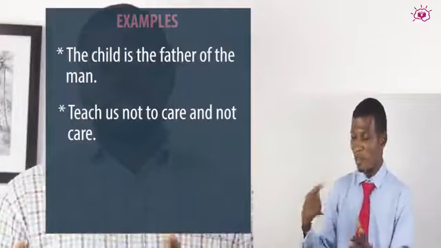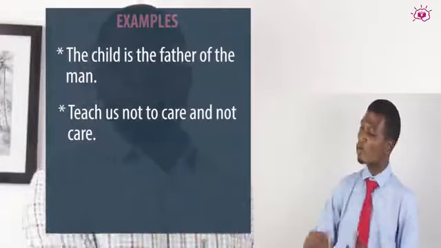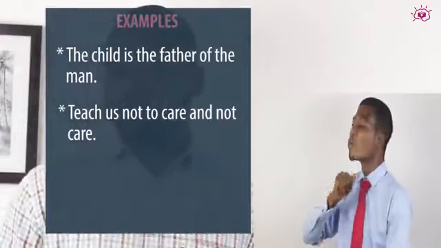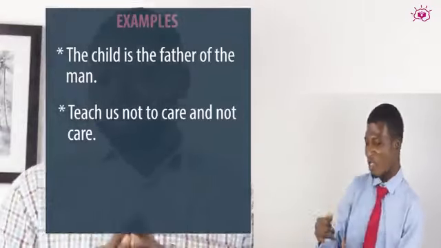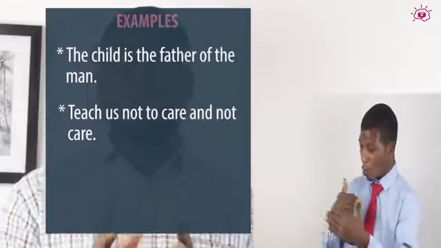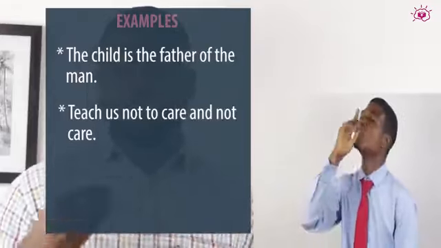So the idea is you have to know the things to care about and the things not to care about. So paradoxical statements look seemingly absurd at the beginning, but at a closer look, you discover that they are actually statements that make sense.